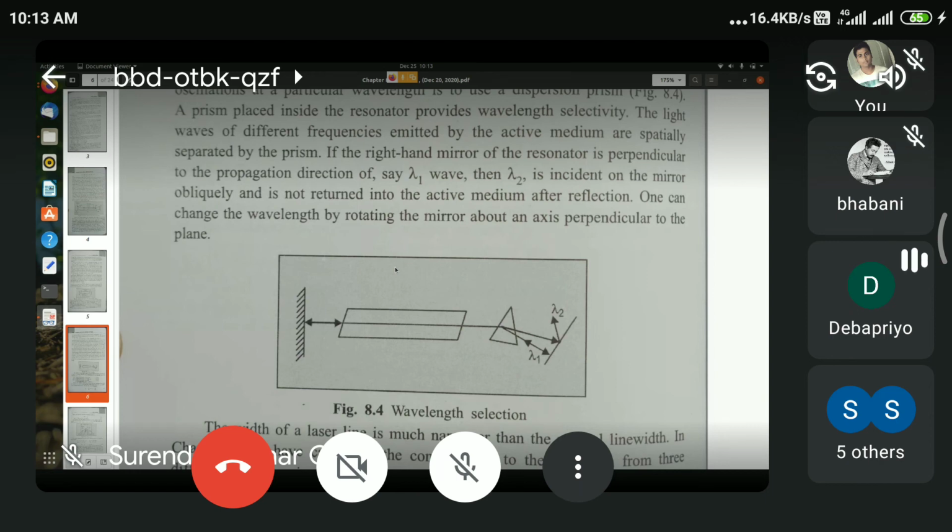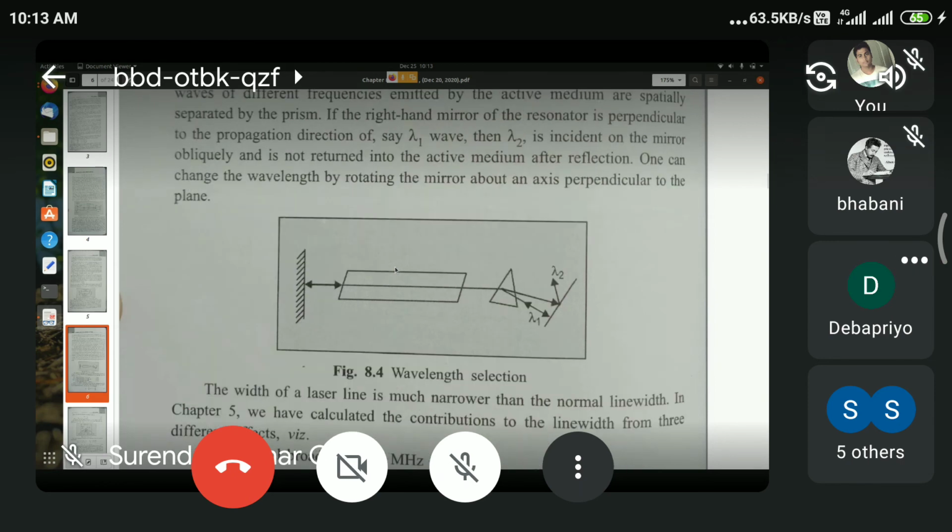So this is one way of making the radiation more pure by selectively reflecting one particular component and reflecting away the other components. This is not a critical thing. Let's move on.